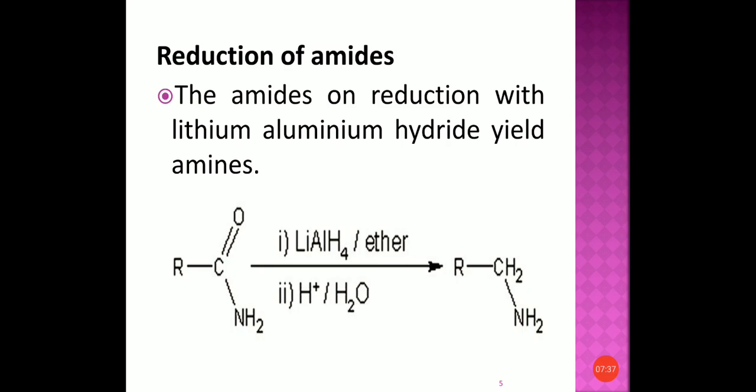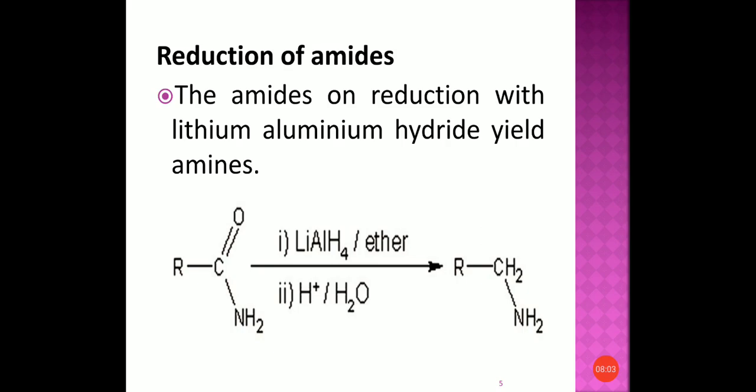So here we have seen the preparation of amines. First one, reduction of nitro compounds. Nitro compounds can be reduced to amines. Second one, ammonolysis. Ammonolysis is the breakage or cleavage of carbon halogen bond by ammonia.